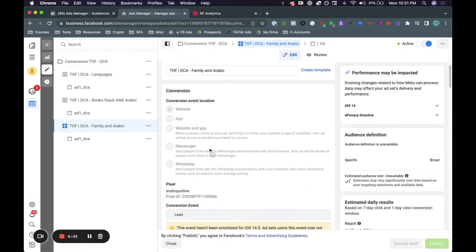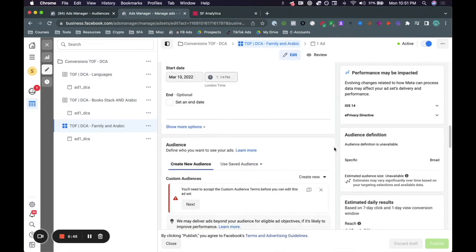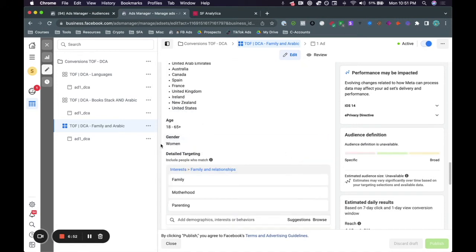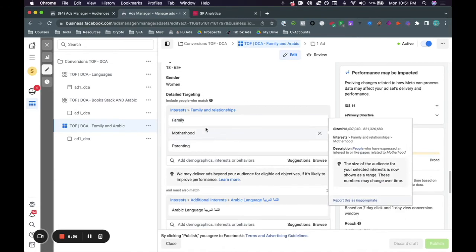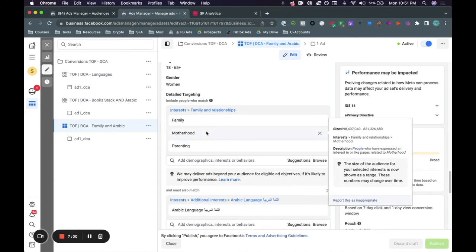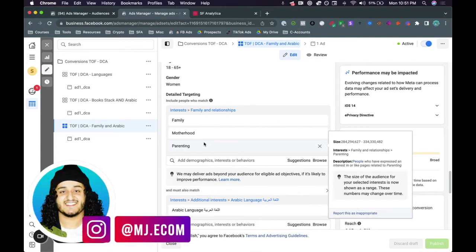this ad set, for this specific audience, we went ahead and we basically targeted people that are interested in the following, right? So people in these locations, and then again, women, because that's exactly who she's trying to reach. But we went ahead and basically said we want to target people that are interested in family, we want to target people that are interested in motherhood, and we want to target people that are interested in parenting. Now, this doesn't mean that we're going to reach Muslims or Arabs, but keep in mind that is our end goal, to target Muslims and Arabs that actually want to learn the Arabic language.